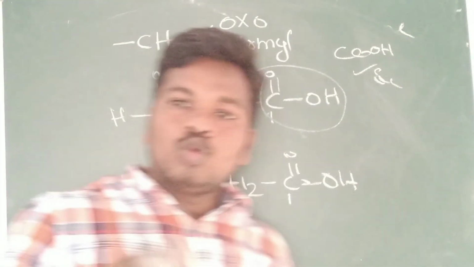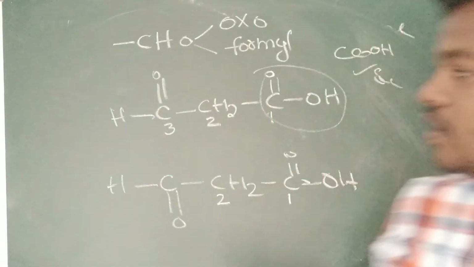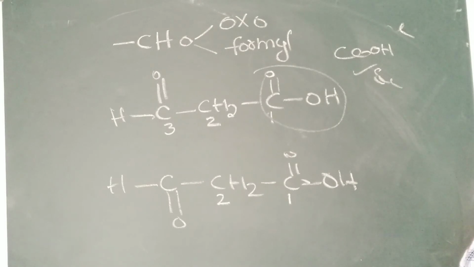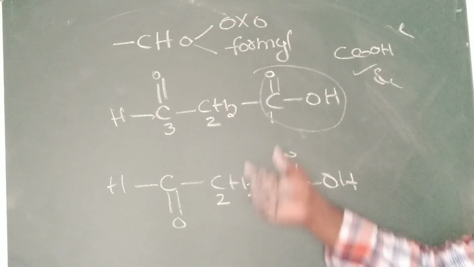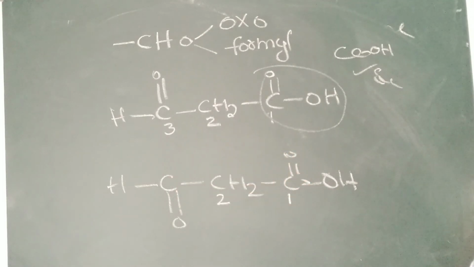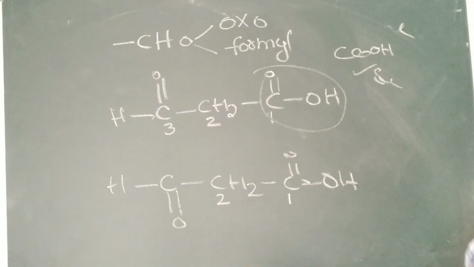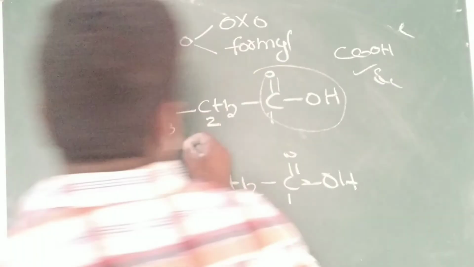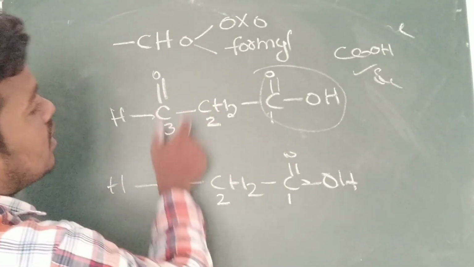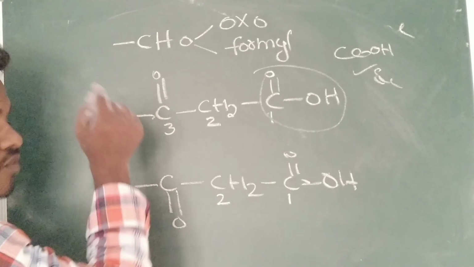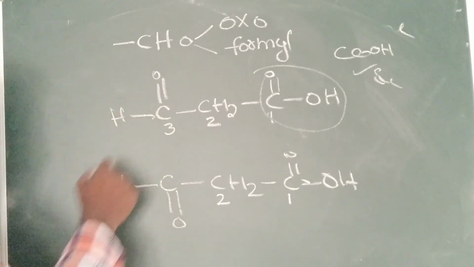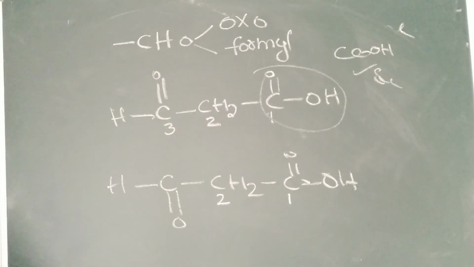Even though in both structures the aldehyde behaves as a prefix only, in the first structure I mentioned it in the chain. In the second one I didn't mention it in the chain. So whenever you count the aldehyde carbon in the chain, that time you have to use the word oxo.